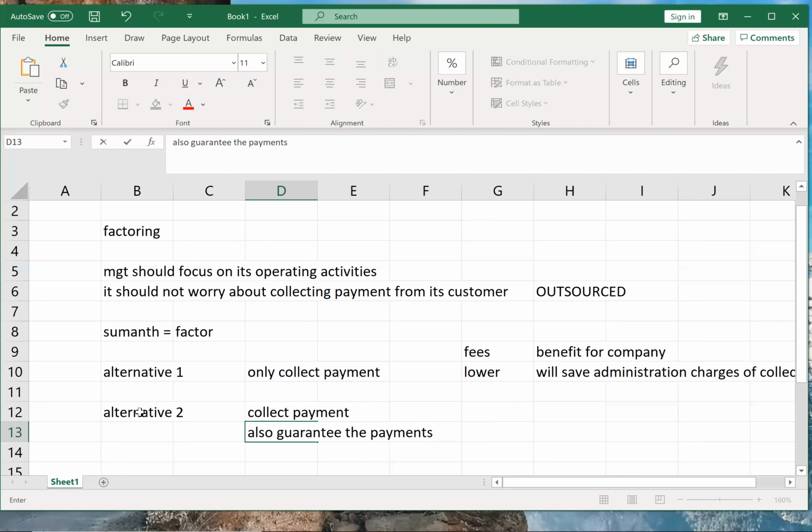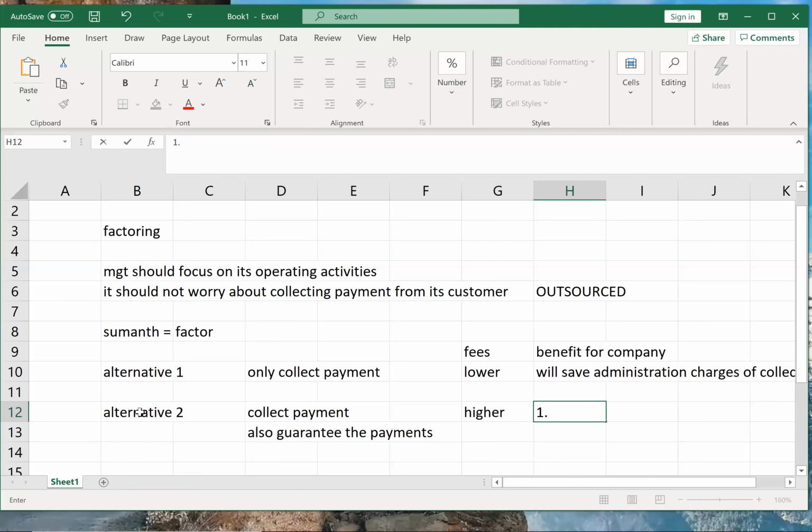I'll pay on the customer's behalf. So Sumant is guaranteeing that all debtors, all receivables are 100% collected. So now, obviously, what he'll do? He'll charge higher fees.